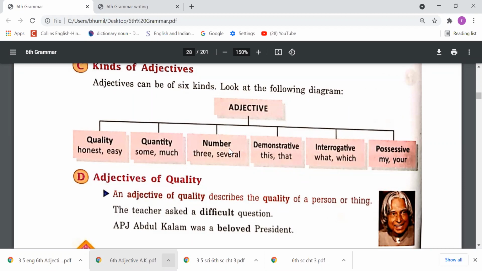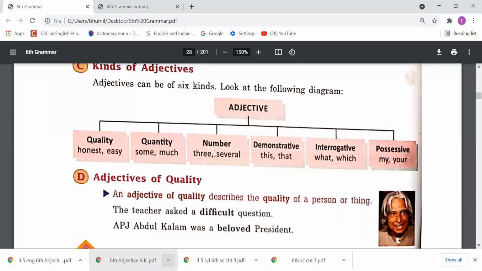First is quality, which tells the quality of any noun. Sorry, I said quantity. Quality: an honest boy, it is an easy question, it is a tough question. So these words are telling the quality of a noun. Next is quantity, meaning we come to know about the quantity of a noun. Sometimes we say I have some knowledge, I have much information about that. So these words tell the quantity of that noun.